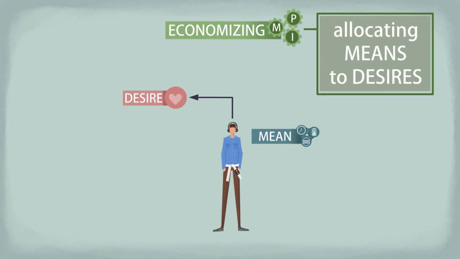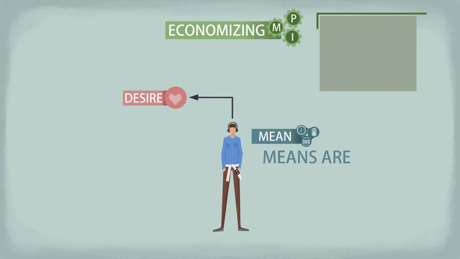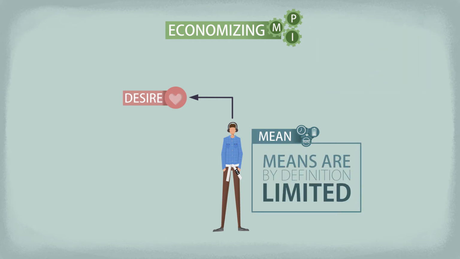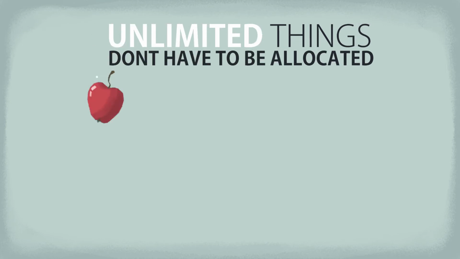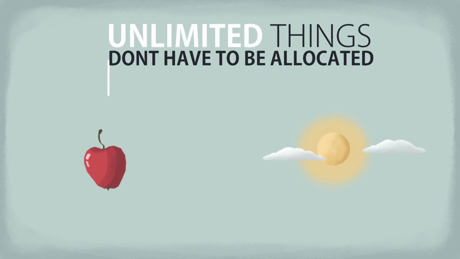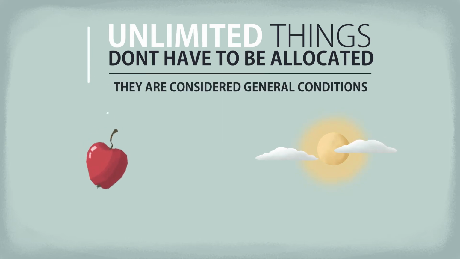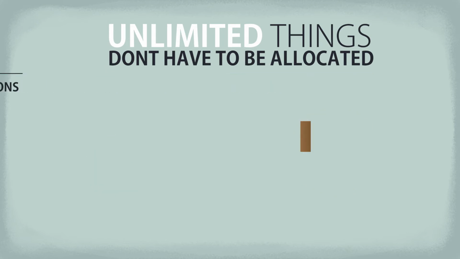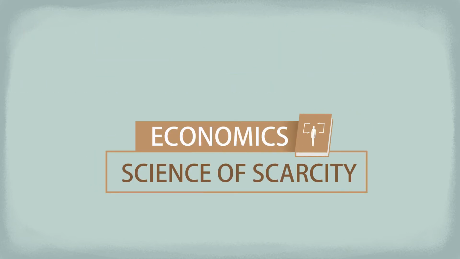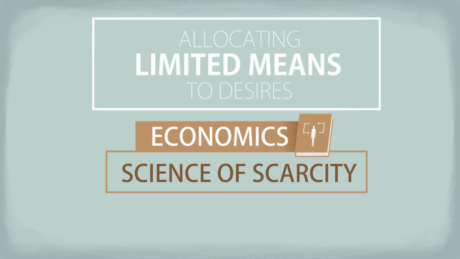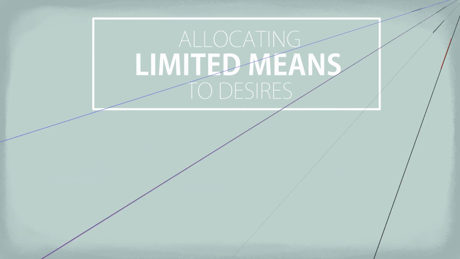Economizing is about allocating our means. This process only makes sense if we consider means limited. If something is unlimited, or in other words infinite, we do not have to allocate it, like gravity on Earth or the power of the sun. These things are unlimited, so we cannot consume them, and we don't have to produce them either. They just exist, so we don't think of them as means, but rather like general conditions. This is why economics is often defined as the science of scarcity, as allocating limited means to desires. Calling means limited is a bit of a redundancy, because means by definition can only be limited.